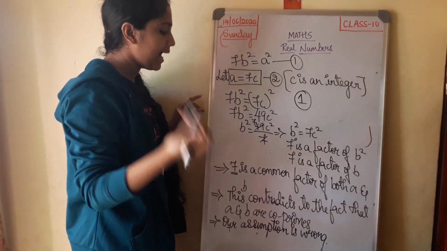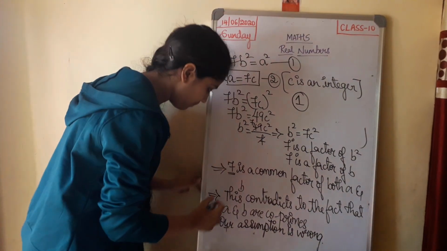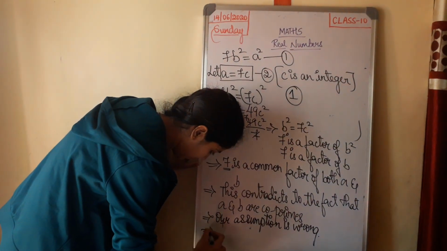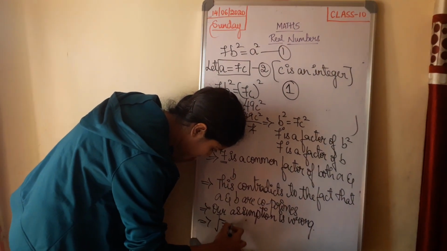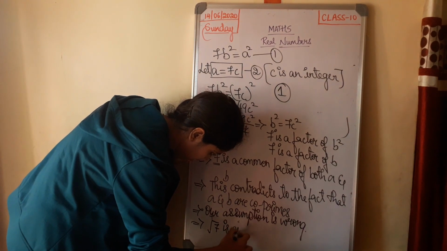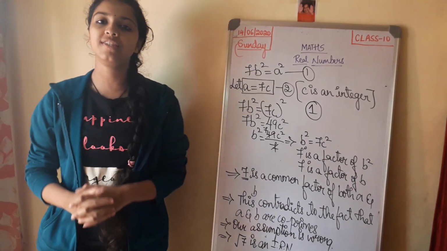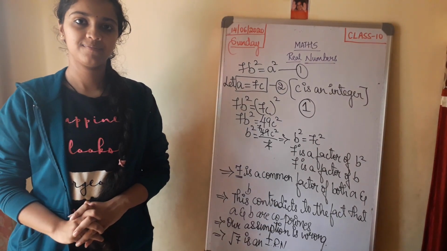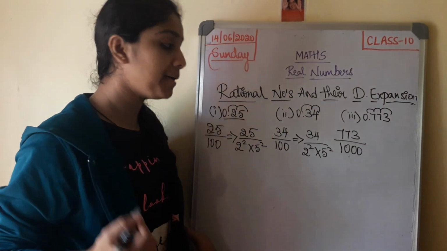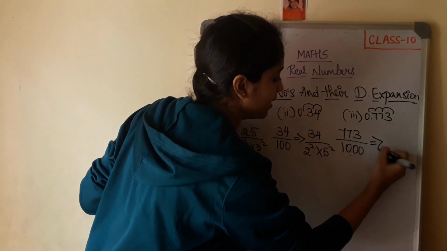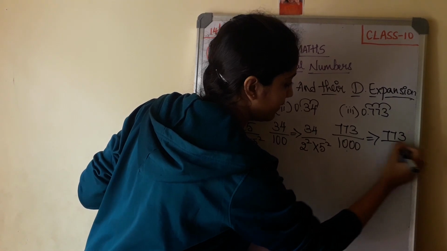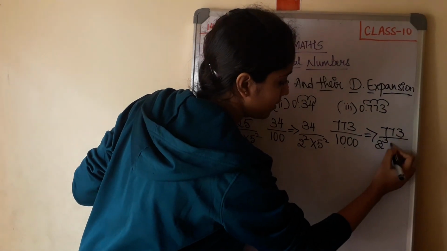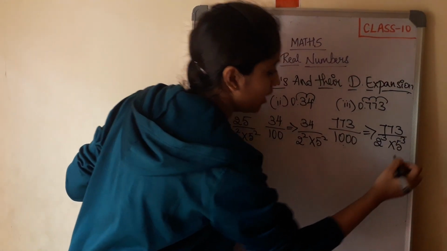That yes, hence root 7 is an irrational number. Now 773 divided by 1000 is nothing but 773 divided by 2 cube into 5 cube.